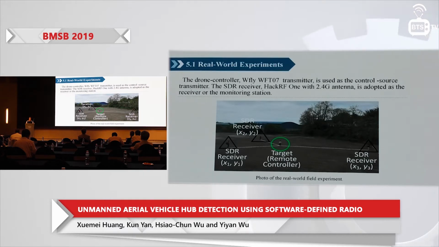And this figure shows the real-world experiment. Here, the green circle is our target and also our transmitter. And X1, Y1, X2, Y2, X3, Y3 are the SDR platforms, which are our monitoring stations. And now we will use 4 figures to show the results of our real-world experiments.